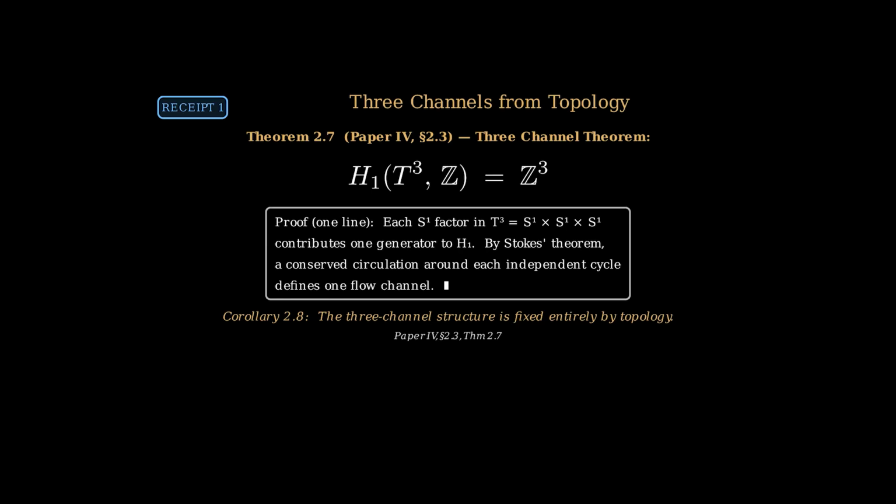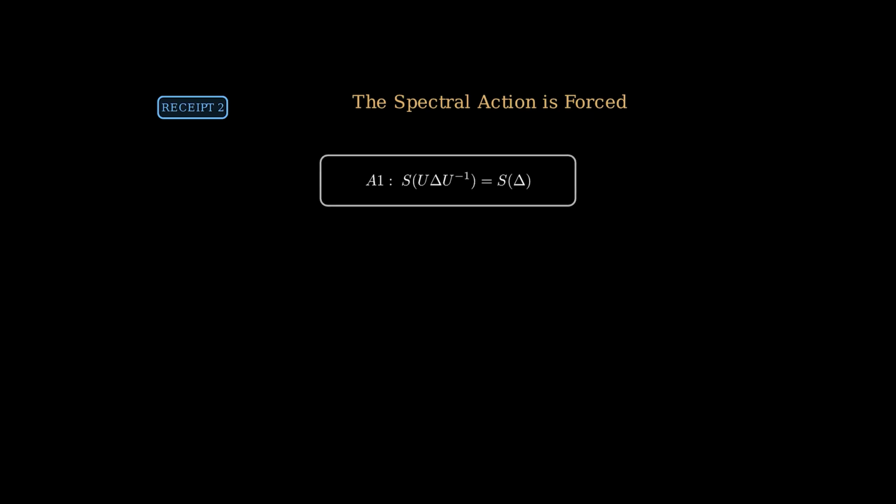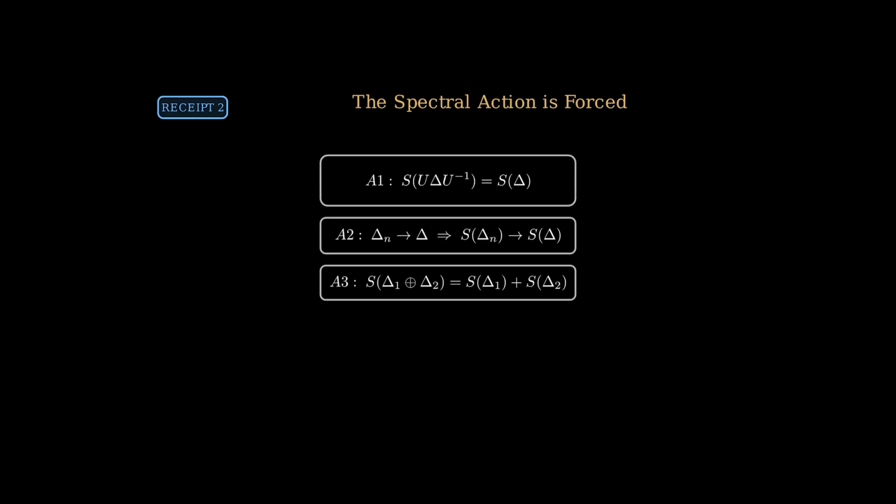Now we need to know what form the dynamics can take. What is the allowed action functional for TTFT? The answer is forced by 4 minimal axioms. These 4 axioms are the minimal geometric requirements any reasonable torsion action must satisfy. Axiom A1 says observables depend only on the spectrum of the operator, not on how you write it. Axiom A2 says small changes in the field produce small changes in the action. Axiom A3 says independent sectors contribute independently. Axiom A4 says raising all eigenvalues can't lower the action.